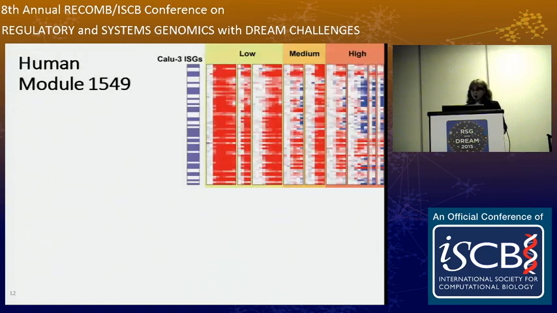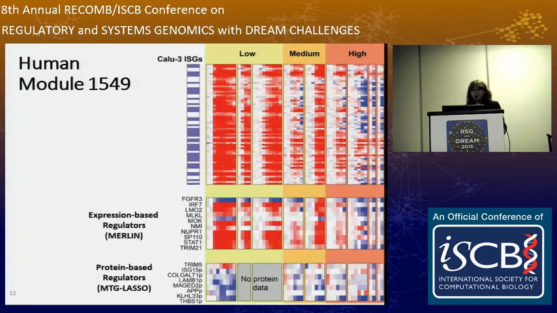Now I'll walk you through our complete approach using one module that we found particularly interesting. This module, its expression pattern is shown here, and each row is a gene. It's very strongly enriched for interferon-stimulated genes, which are an important part of the host immune response. And now I'll reveal the predicted regulators of this module. So this group is from the expression level data, and this group is from the protein level data. And here we see there are some complete time courses that are missing at the protein level. So just to note that.